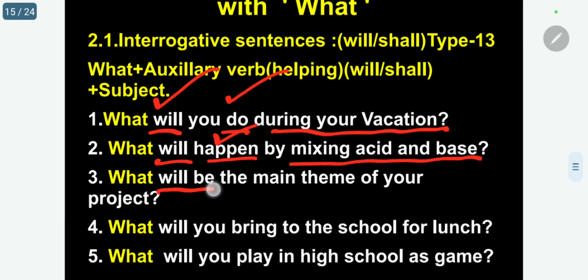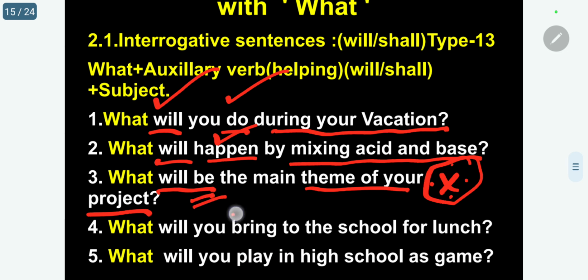What will be the main theme of your project? Kindly follow. This is a very different type of verb I am using. Be I am using. Be is equivalent to am, is, or are. So for that we are using be. What will be the main theme of your project?